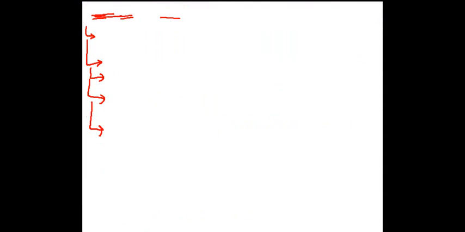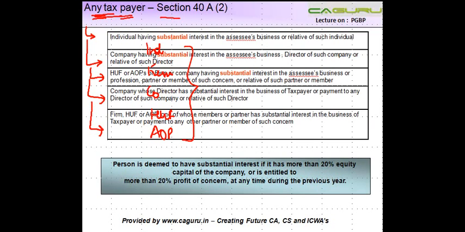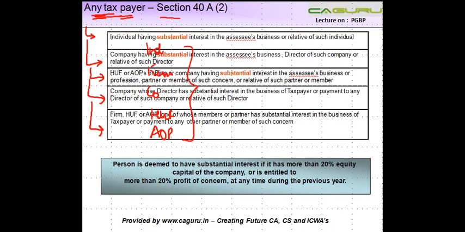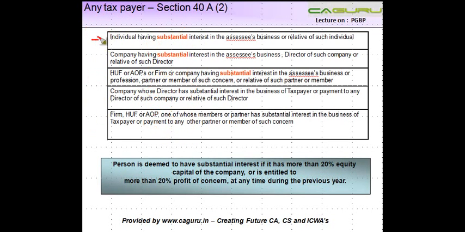What I mean by this is, now we are looking at a situation where you can be an individual, you can be a firm, you can be a company, HUF, AOP, or anything else. When you make a payment to any of these people, the payer could be any one of the persons that I spoke of, any of these categories, and the recipient has to be covered within any of these, then even that is disallowed. Earlier we marked it from individual to his relatives or other person. Now we are marking it from all assessees, which is any taxpayer, to any of these people.